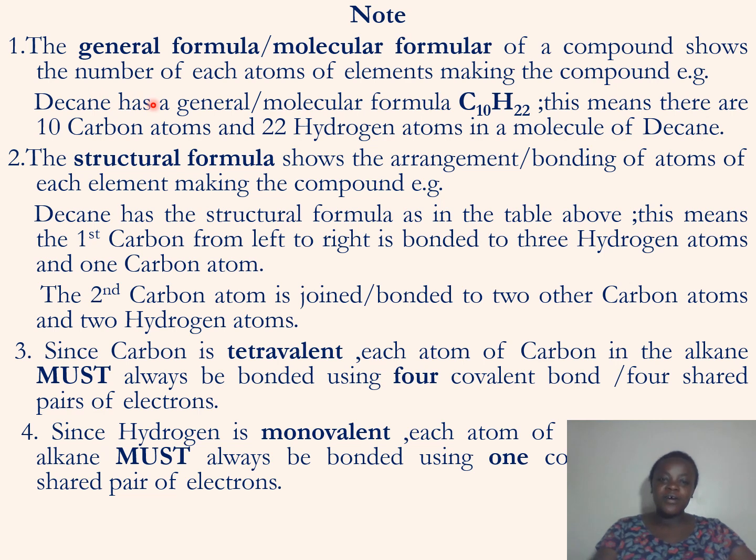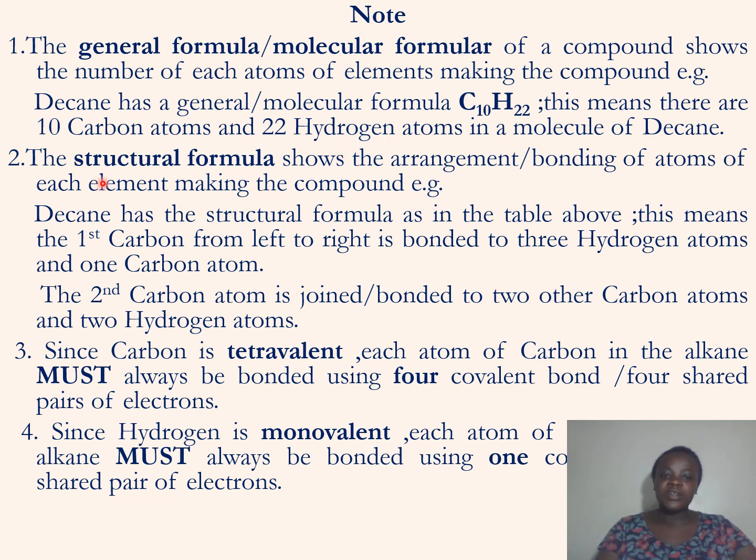Okay, so the general, or what we are calling the molecular formula of a compound, shows the number of each atom or of elements making that compound. So for example, if it is decane, it has a formula C10H22. This means there are 10 carbon atoms and 22 hydrogen atoms in a molecule of decane. So that is what we call the general or the molecular formula.